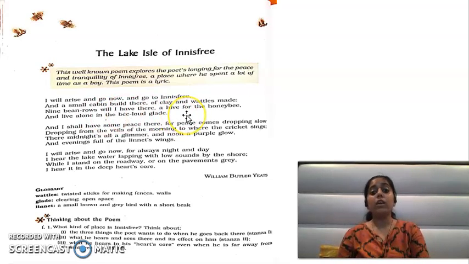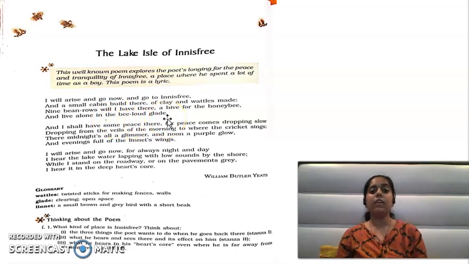And also, he will put a honeybee's hive, so that he can get honey out of that hive. He will put a hive there, plant beans in the nine rows, and live alone in the bee loud glade.